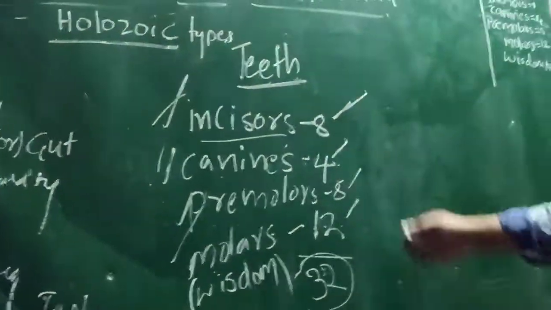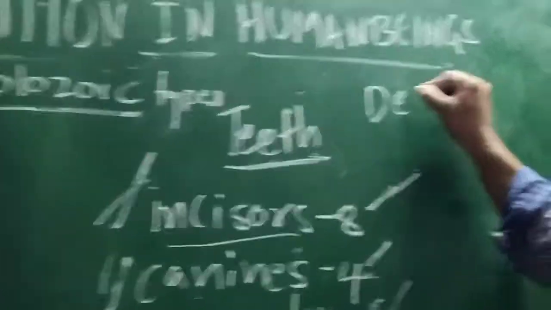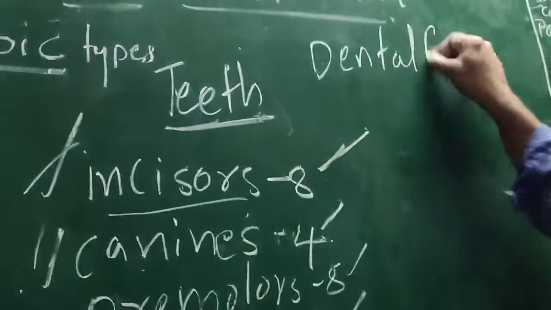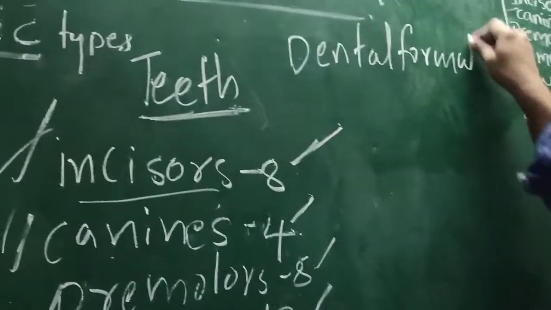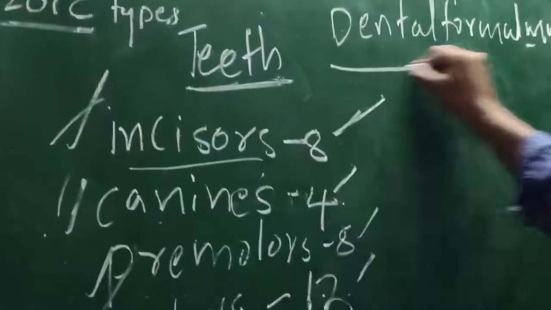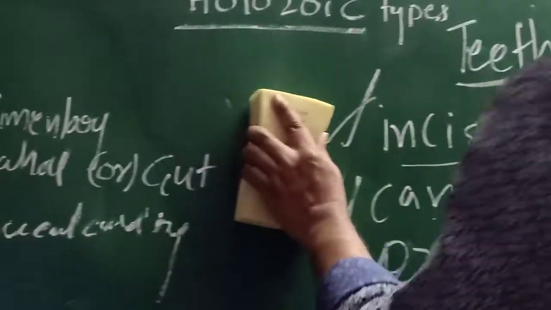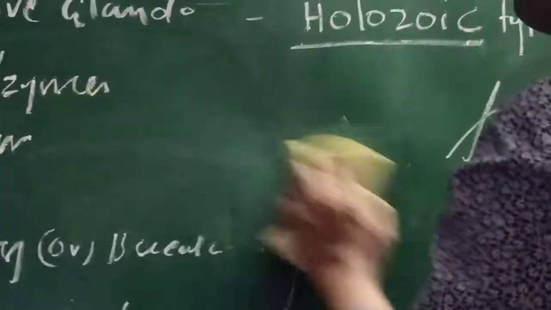Okay. Now, very important here: dental formula. The human being dental formula. How? Teeth are located, okay, right here, please. Focus here. Dental formula.